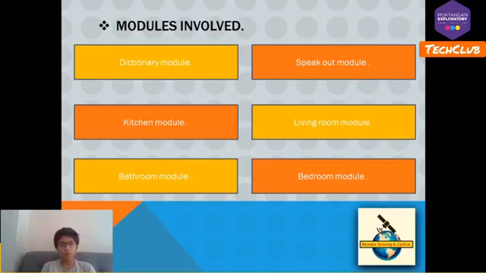The kitchen module covered tasks that were performed in the kitchen, the living room module the tasks to be performed in the living room, the bathroom module all the tasks to be done in the bathroom, and the bedroom module all the tasks to be performed in the bedroom.